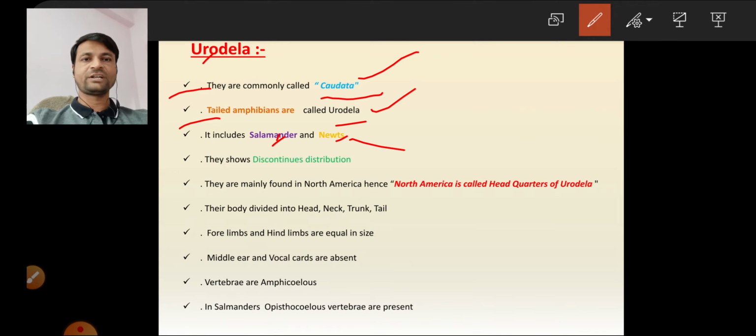This is the main difference between salamanders and newts. All newts are salamanders, but not all salamanders are newts. Newts are not a separate species.